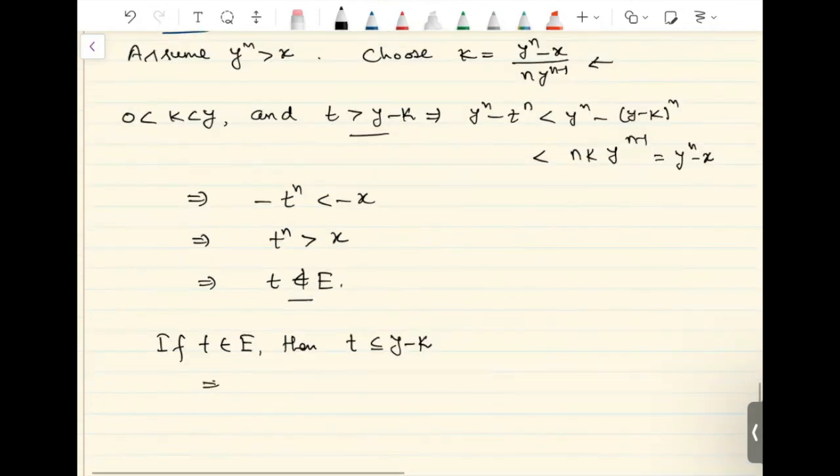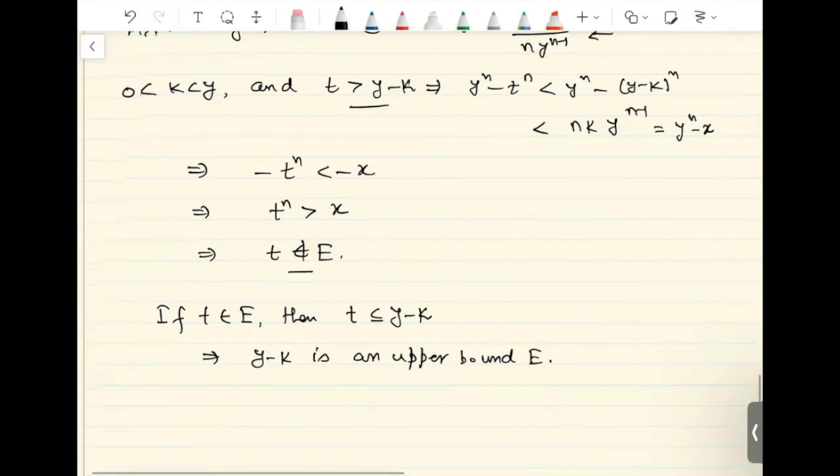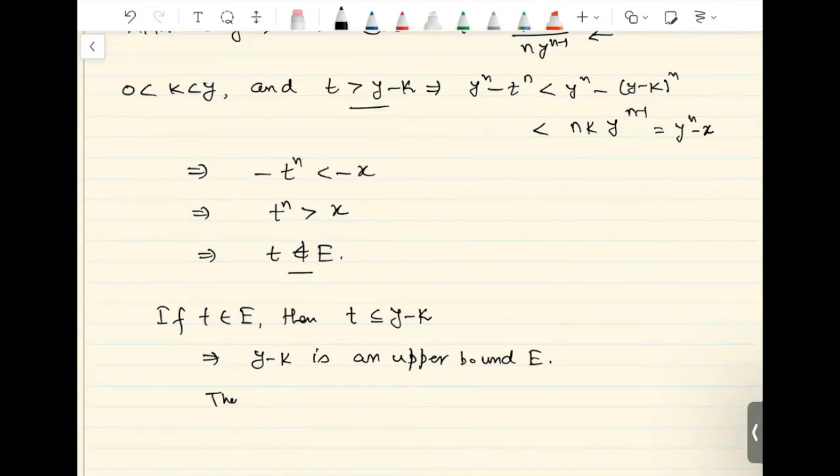So this shows that we have a number which is smaller than y, and it is also an upper bound. So this contradicts that y equals the supremum of E, and by supremum we mean it contradicts that the supremum is the least upper bound. So this completes the proof of this theorem.